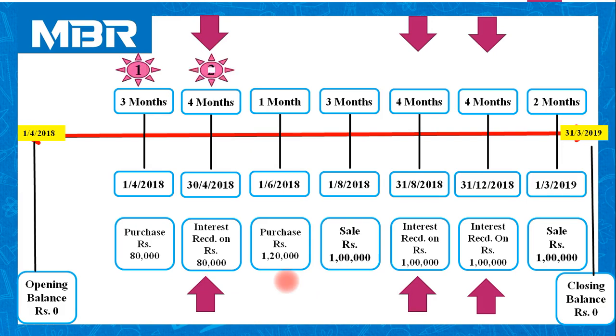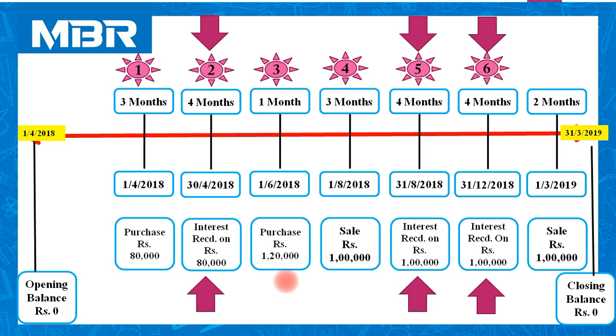Say number 1, number 2, number 3, number 4, number 5, number 6 and number 7. It means we need to calculate 7 items in all. Let us calculate all 7 items, pass journal entries and enter into ledger. Number 1. Number 1 is all about purchase on 1st April 2018.